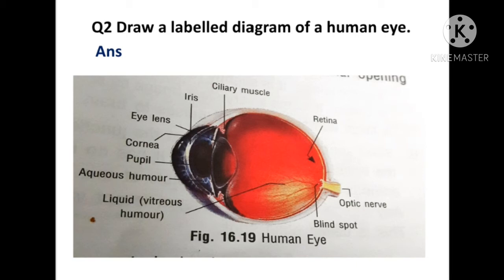And the retina is the innermost layer of the eye. The space between the eye lens and the retina is filled with vitreous humor. There are the optic nerves which carry messages to the brain. And there are two spots, the yellow spot and the blind spot. So these are the components of the eye, and these can be represented in the diagram.